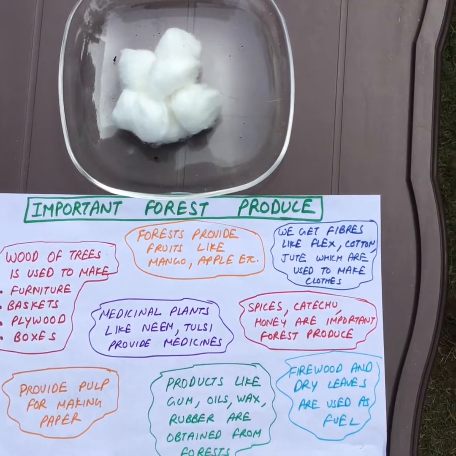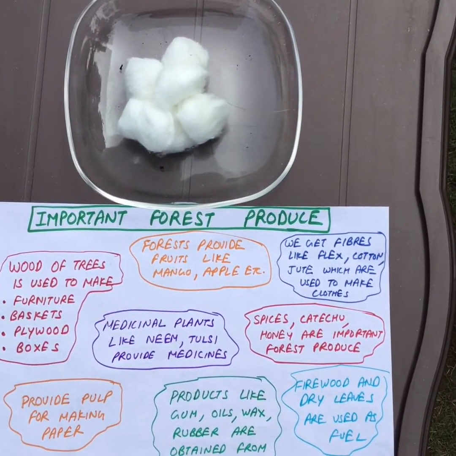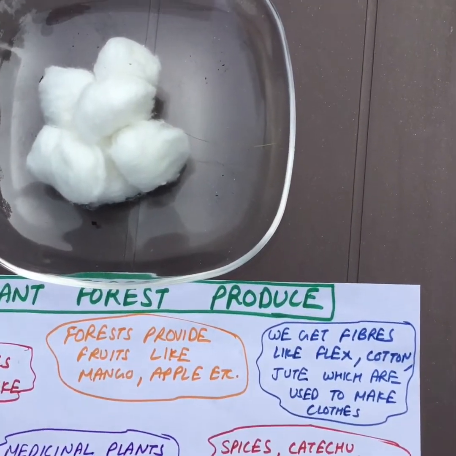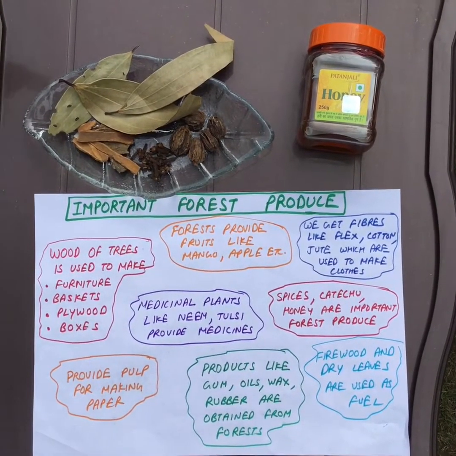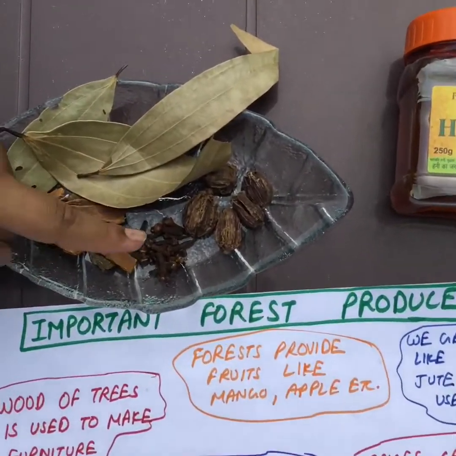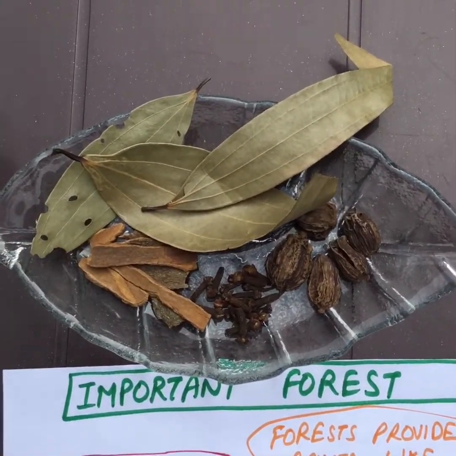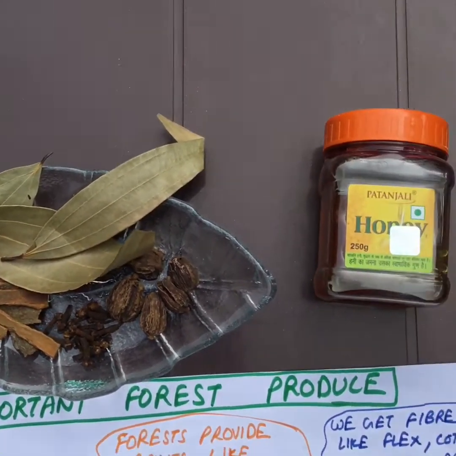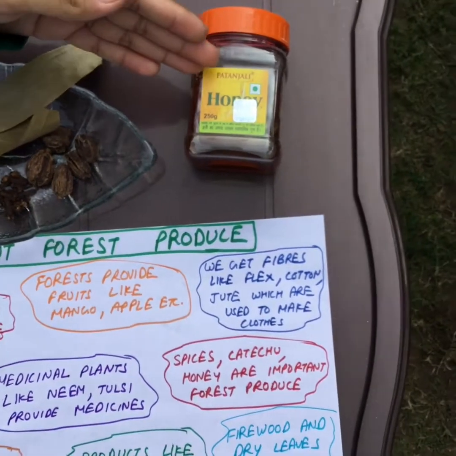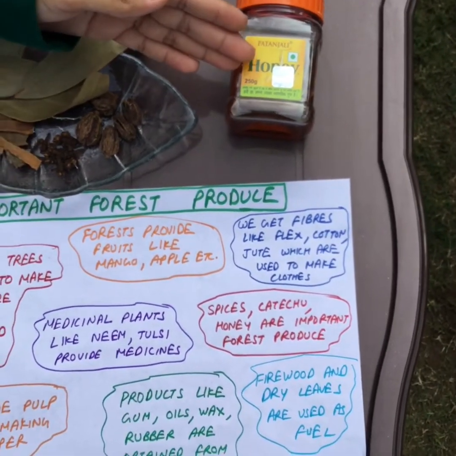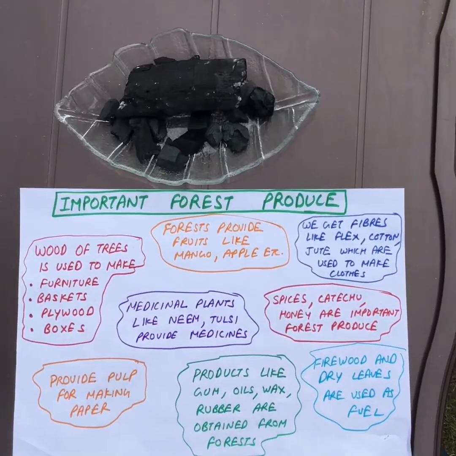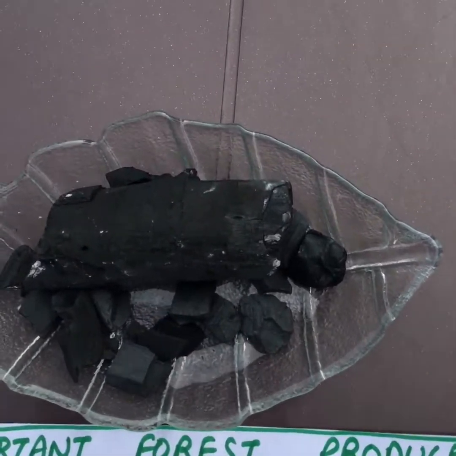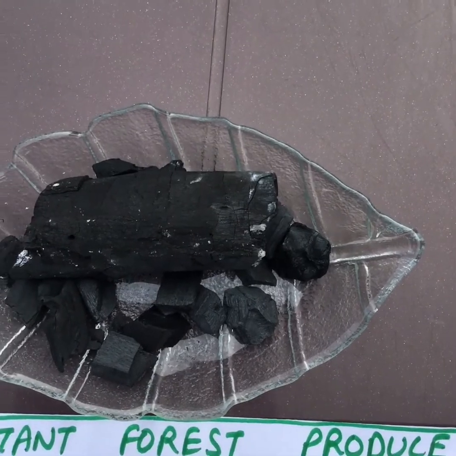We get fibers like flax, cotton, jute from plants which are used to make clothes. Spices like cardamom, clove, cinnamon, and cassia are important forest produce. Forests also provide us things like honey, catechu, etc. Forests provide us firewood and dry leaves which are used as fuel for cooking.